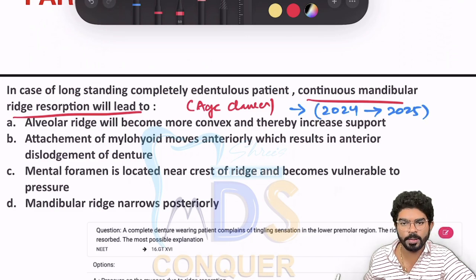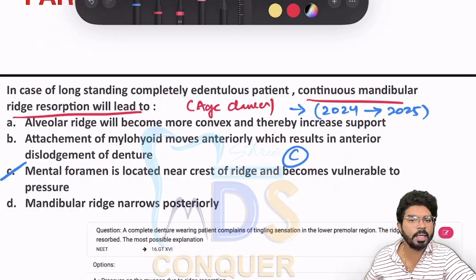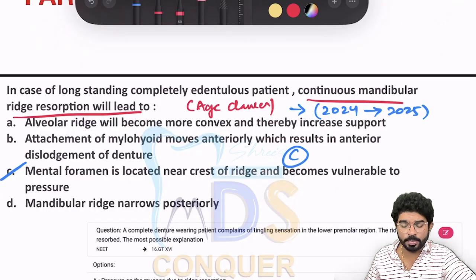examination also. What is the question given in 2024? It is about the mental foramen position. You can check out that the same concept was given. Option C is the right answer. It's basically due to the mental foramen, which is located near the crest of the ridge, where we are keeping more pressure.